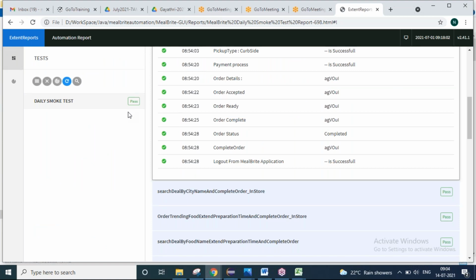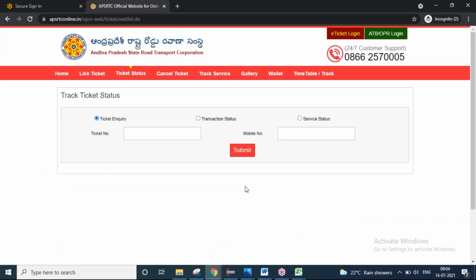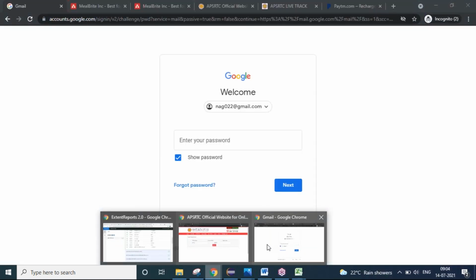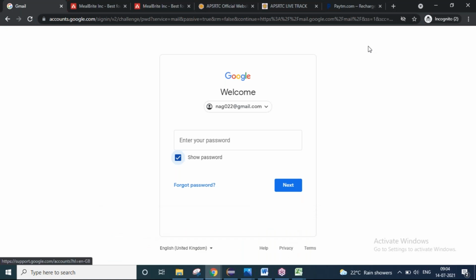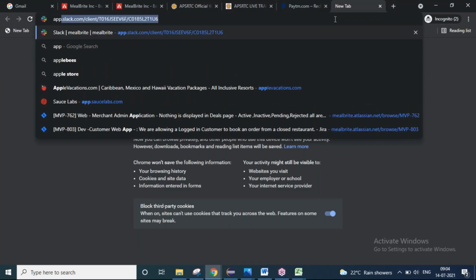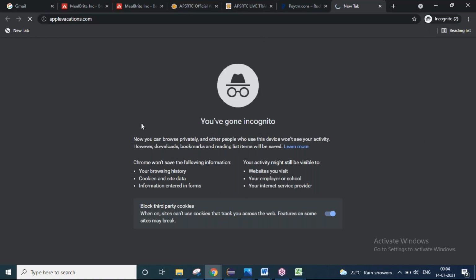So finally, in our final phase, we will implement a live project using all the concepts that I explained to you from Selenium, and your training will be concluded with a live project. I will not give you any demo project. Everything you might have already observed. I will take APSRTC, I will take Gmail, I'll take Paytm, and this Mealbright, and there is another application called Apple Vacations. I will only take those applications and I'll teach you the topics, right?